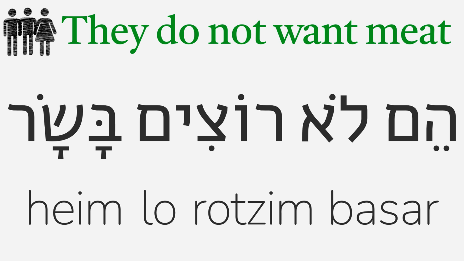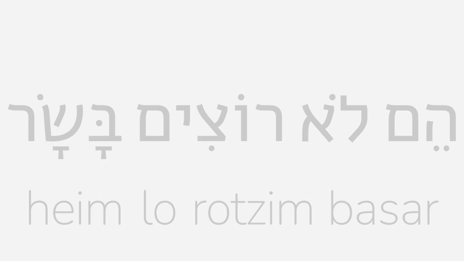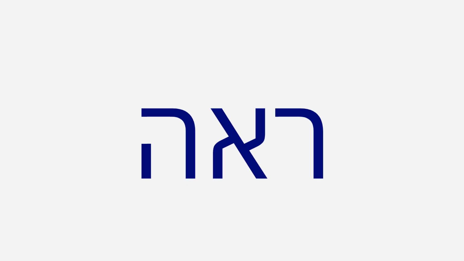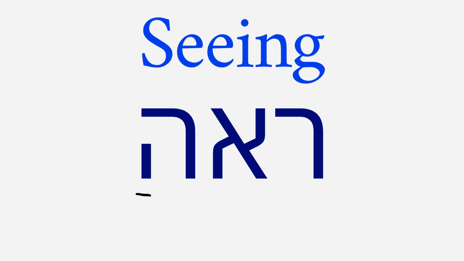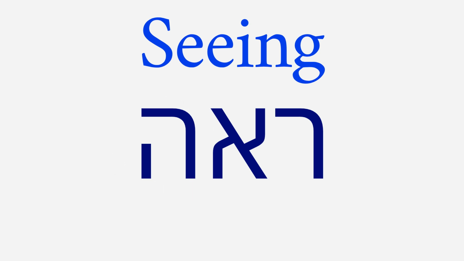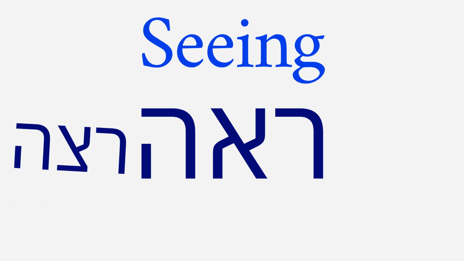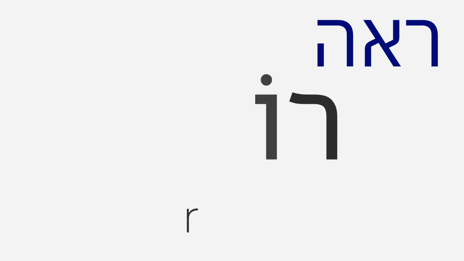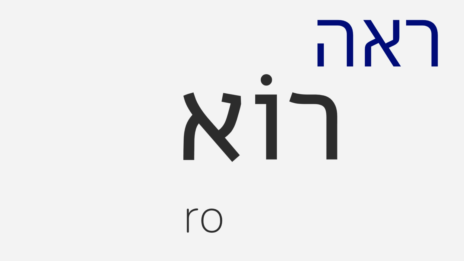Hem lo rotzim basar. Let's learn a new verb from the root resh aleph he. The root resh aleph he has a meaning of seeing. Note that the third letter of this root is he, and so the present tense of this verb will be like that of the root resh tzadi he. For the present tense of roots ending with he, we start with the first letter resh, ra, followed by a vav with cholam, o. Next comes the second letter, aleph, which is silent.